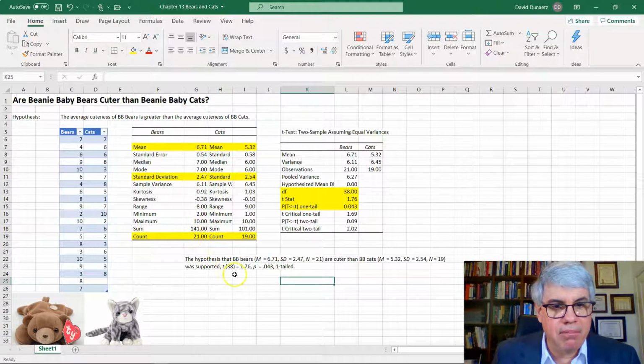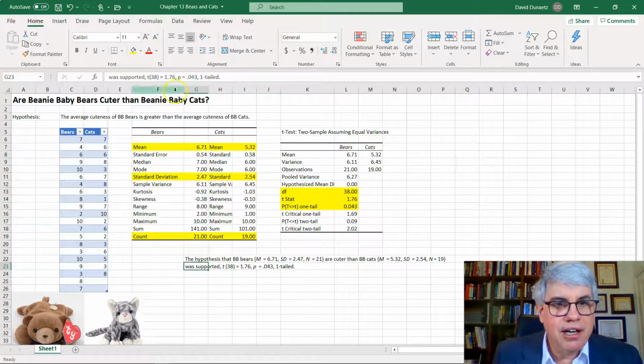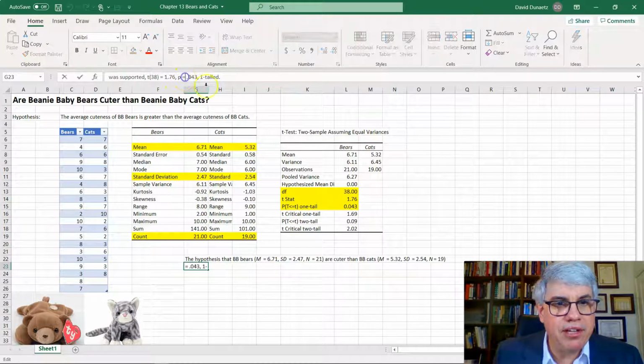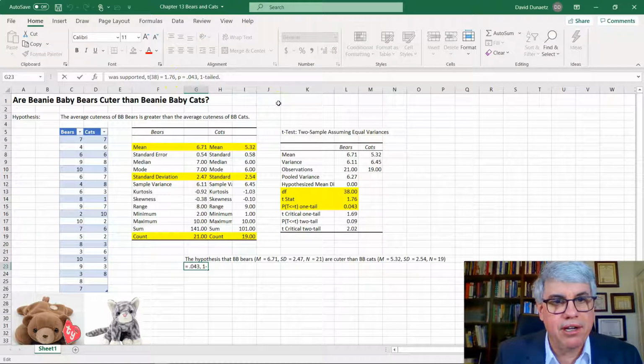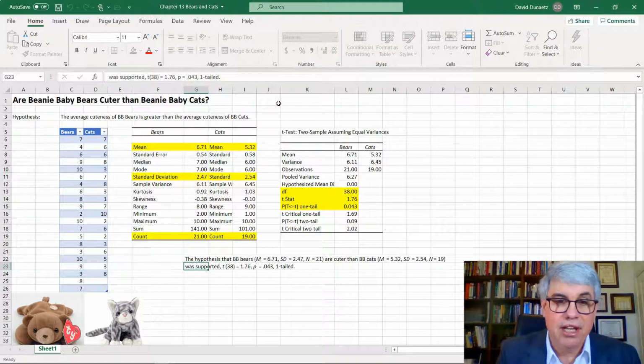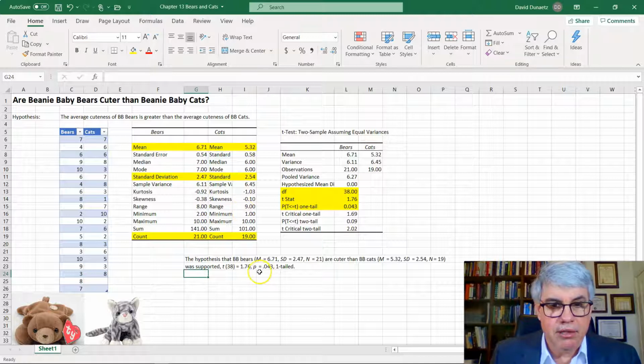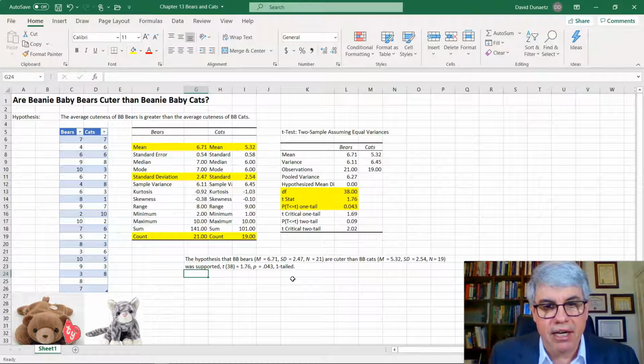Oh, did I forget to put another? No, I put the space before the decimal point. Yeah, I did. So that's good. So p space equals space 0.043, one-tailed, to indicate that we had a one-tailed hypothesis. So that's the APA format of reporting the t-test, the average between 2 independent means.